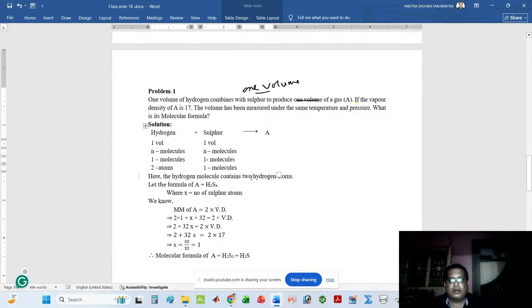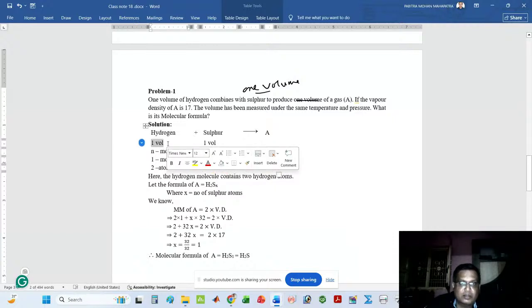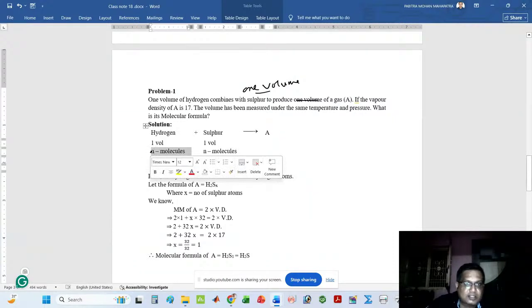Let one volume of each gas carry n molecules. Here the volume of hydrogen is one volume, so by applying Avogadro's hypothesis, I can say n molecules.